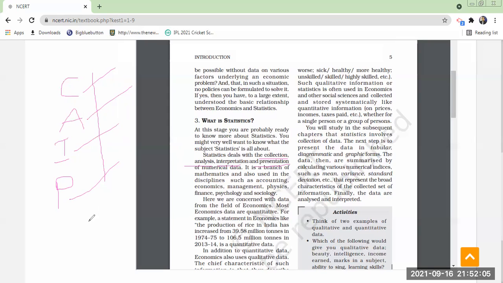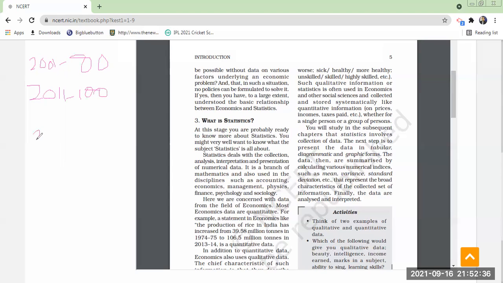See, why is statistics important in economics? Let us take, for example, the year 2001. Our population in 2001 is 80 crores, let us take for example. In the year 2011, it is 100 crores. In the year 2021, the population is 130 crores. Let us take, for example, as I mentioned.